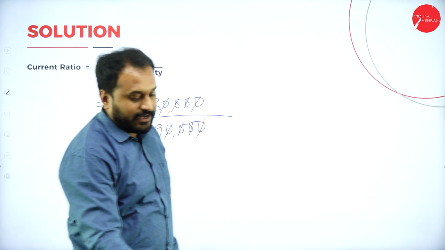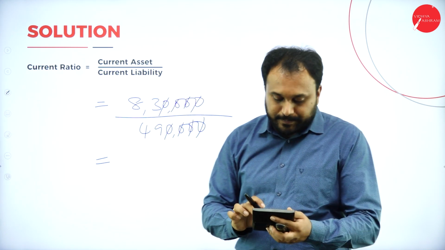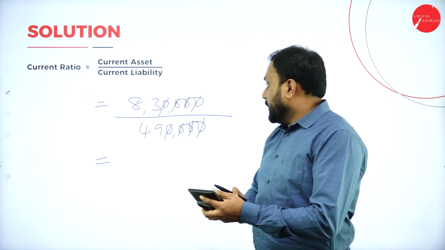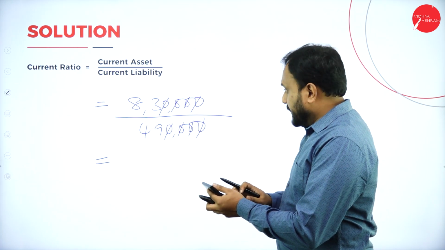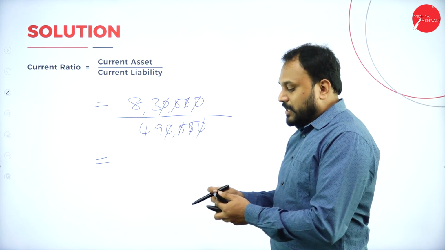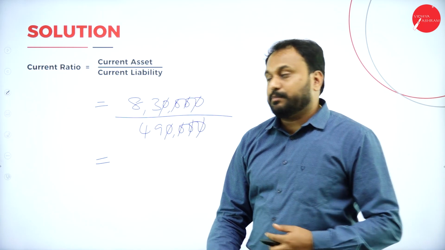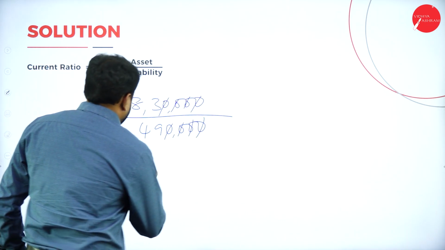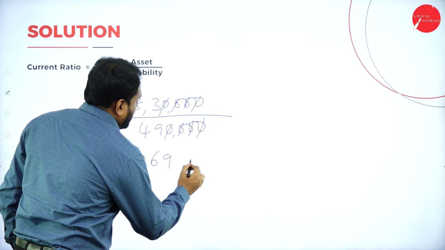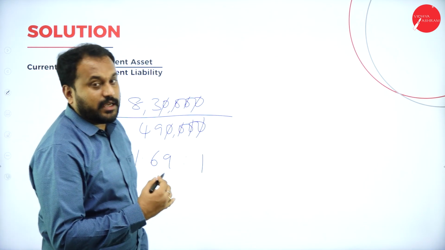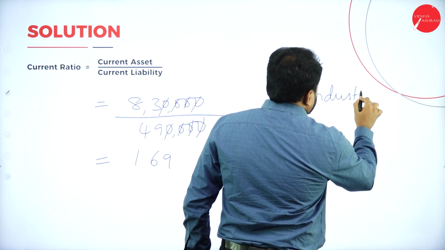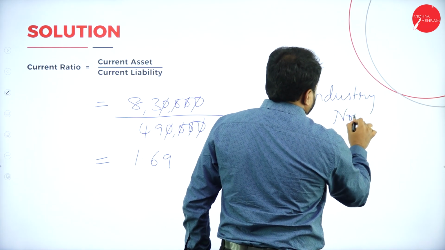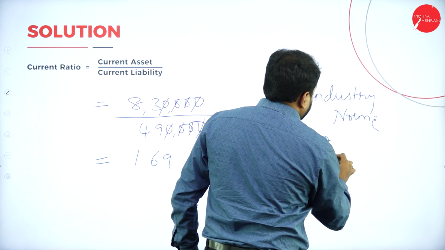So it is 83 divided by 49. Take your calci now. 83 divided by 49 is equal to 1.693. So I'll go with 1.69 only. That is 1.69 is to 1. Now what does the industry norm say? The industry norm says to maintain 2:1.